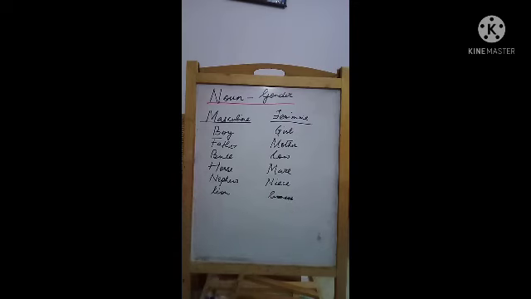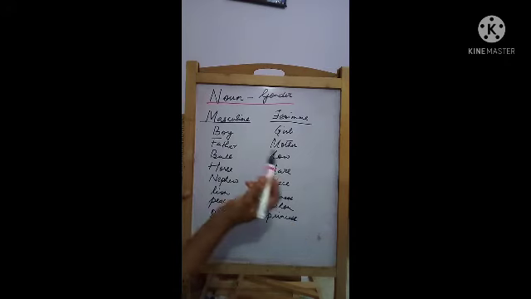Okay, I think I can give you two more examples. Say for example, peacock. Peacock is the masculine gender, and what is the feminine gender of peacock? It is peahen. Then for prince, the feminine gender is princess. Alright, just have a look. For boy, it is girl.